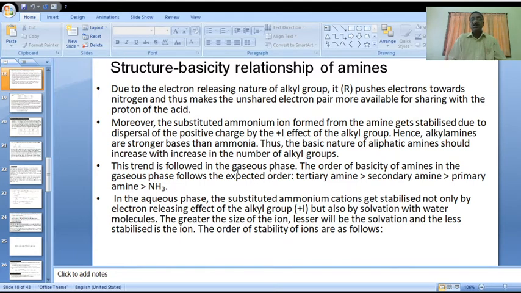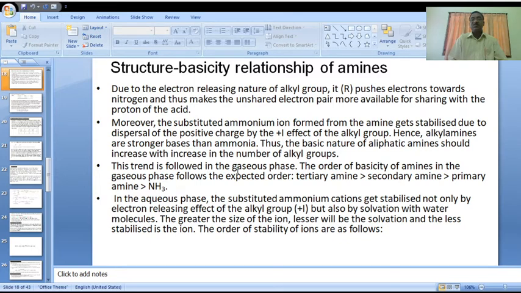Based on that alkyl group, we can observe the plus I inductive effect. Due to the electron releasing nature, alkyl groups push electrons towards nitrogen automatically. Just now we discussed: if the alkyl groups are more, the plus I inductive effect is more in that compound.